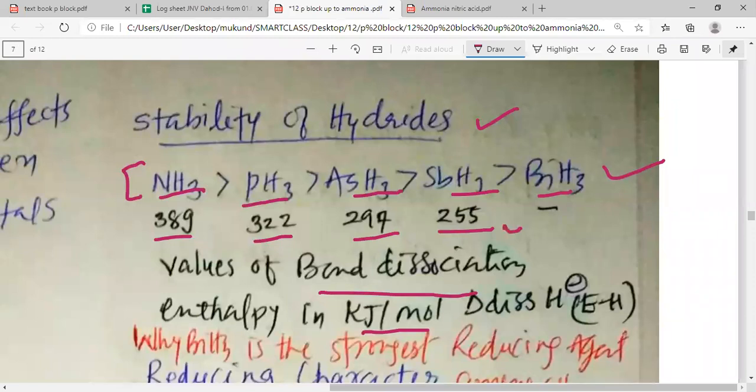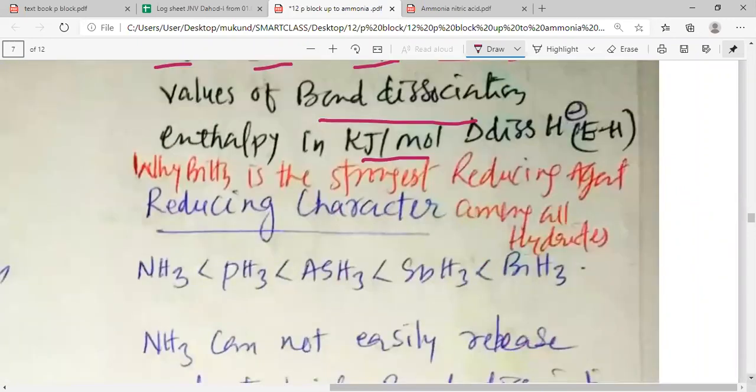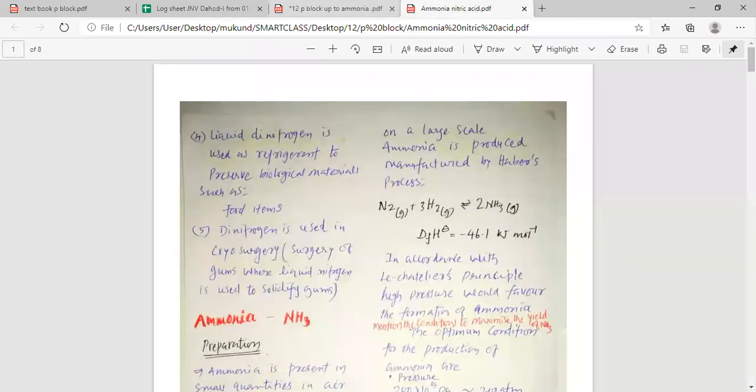In the same way, as we go down the group, the stability decreases because bond dissociation enthalpy decreases. Now the question arises: why is BiH3 the strongest reducing agent among all the hydrides? This is the in-text question. For that we need to understand the reducing character, dear students.